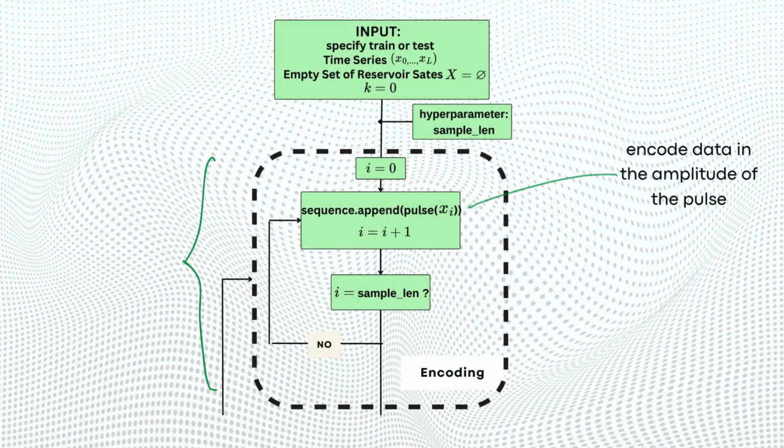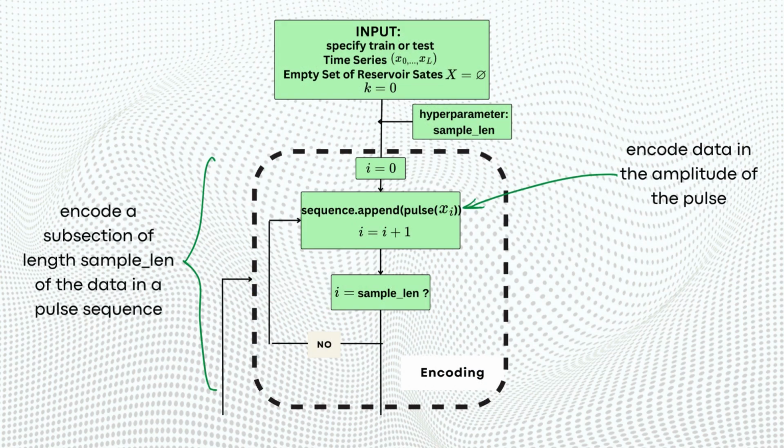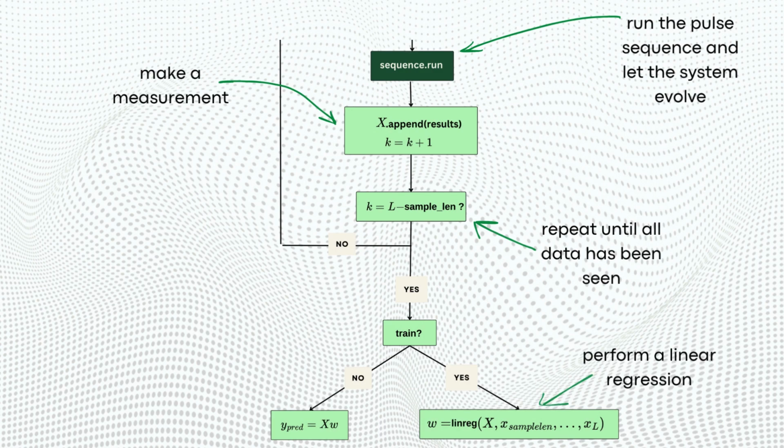In our proposal, we encode the input data in the amplitude of a pulse and let the system evolve before injecting the next input with another pulse. We repeat this process for subsections of the input data and measure the reservoir state after each subsection has been seen by the quantum system. At the end, a simple linear regression is performed, which makes reservoir computing extremely energy and time efficient.